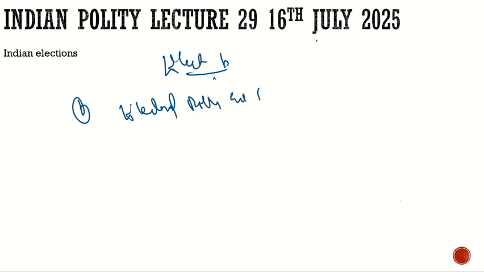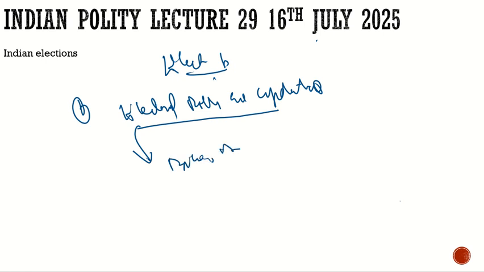Right now there is a big concern with respect to the Bihar assembly elections, where the Election Commission has gone for an intensive revision.